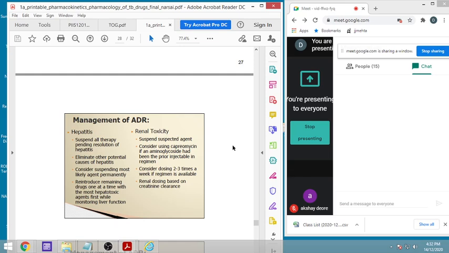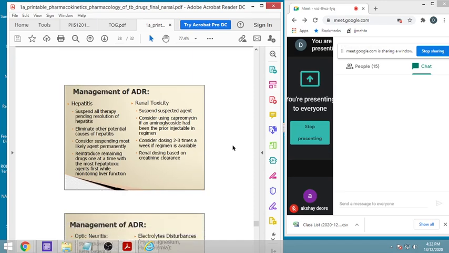Renal toxicity: suspend the suspected agent. Consider using capreomycin in place of an aminoglycoside if the aminoglycoside has been a problem in renal toxicity. Consider dosing 2 to 3 times a week if the regimen is available. Renal dosing is done based on the creatinine clearance.